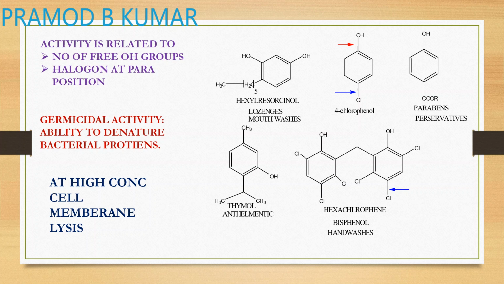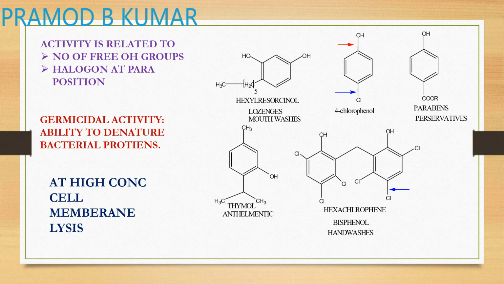And the germicidal activity depends upon the ability to denature the bacterial protein. And at high concentration, they cause cell damage. The other example of phenols is thymol. So thymol contains a phenol with an isopropyl at the second position and a methyl group at the 5th position.